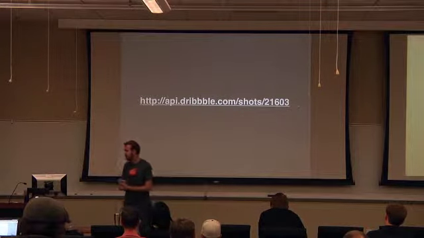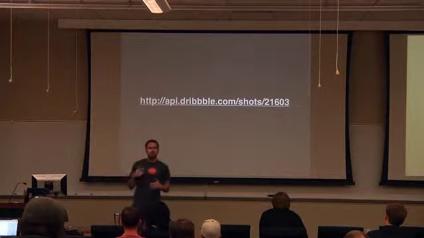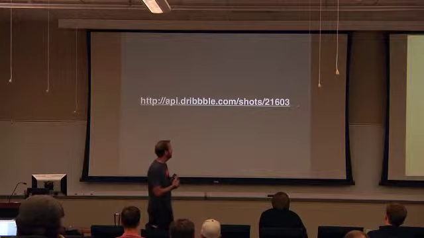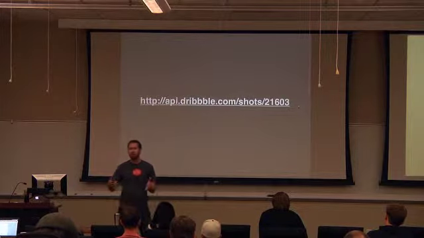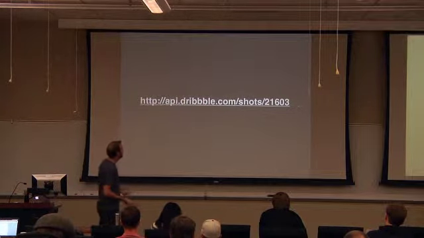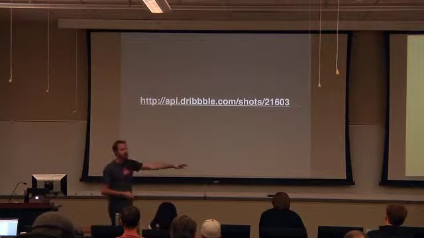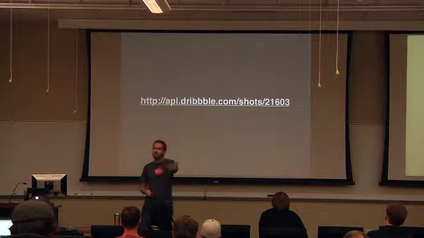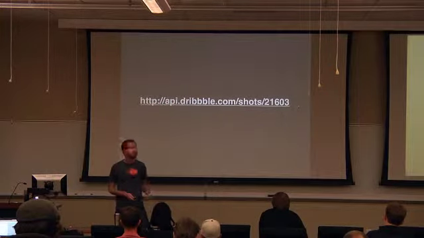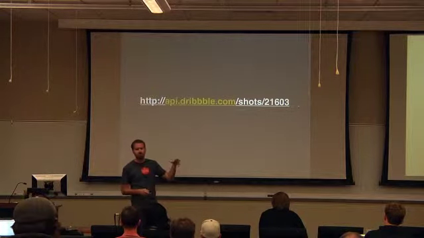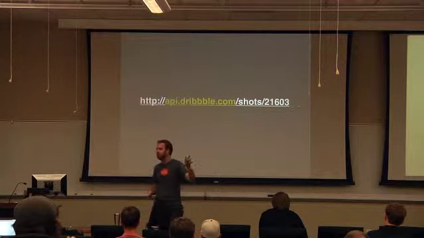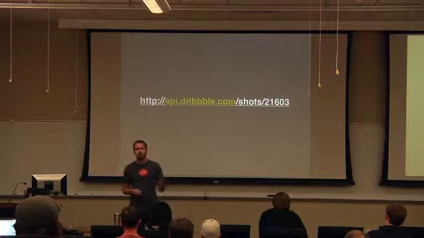This is an example of an API for Dribbble. Dribbble.com is a website for designers to post portfolio pieces of things they're working on. The important part is that this is just a URL, but depending on what we send to this URL, we can do different things. The component parts are, first, the host name of the API, which is always going to be the same for every call we make to Dribbble.